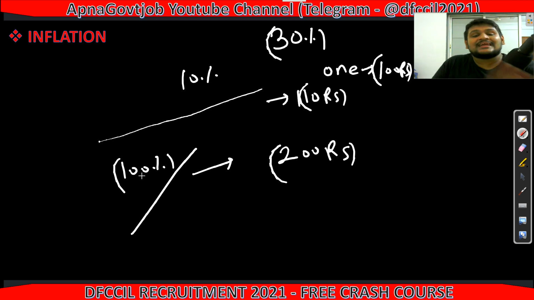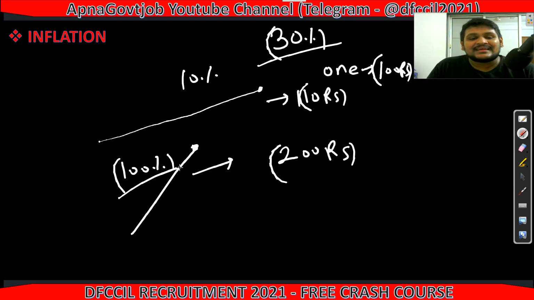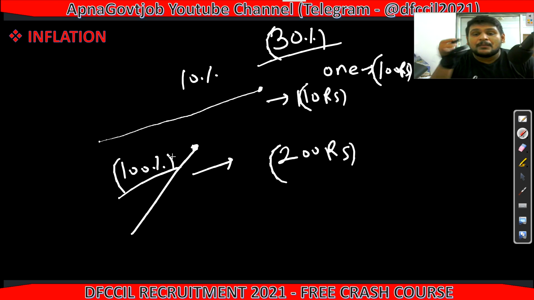Directly 100%. Now just see, you are earning and you will get a 30% increment. So at this stage, when you are getting that product at 110, you can afford to buy it. But whenever you are getting a 30% increment and that product has increased by 100%, your income is increasing 30%, but the inflation, the price of the product, is increased by 100%.